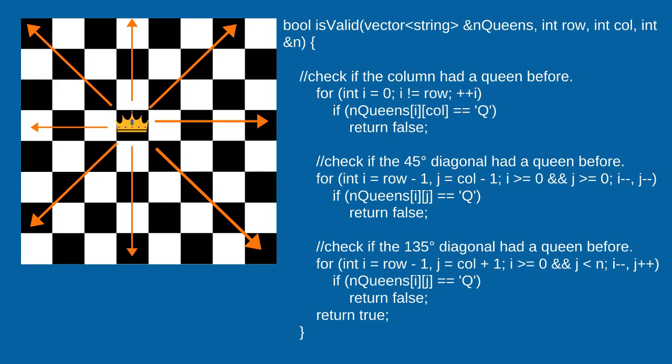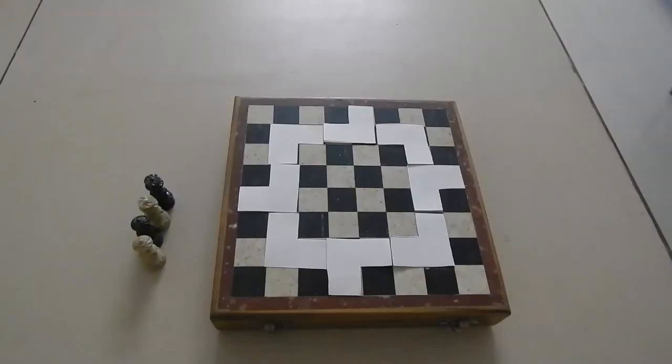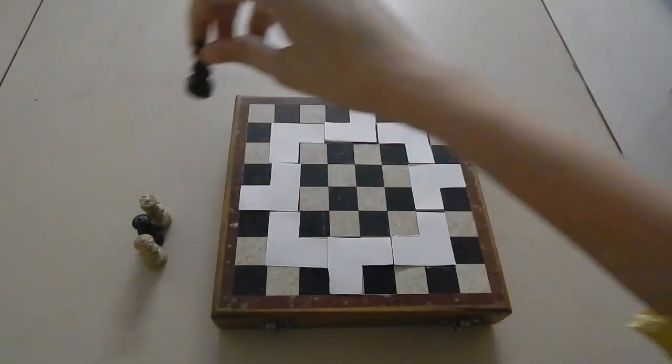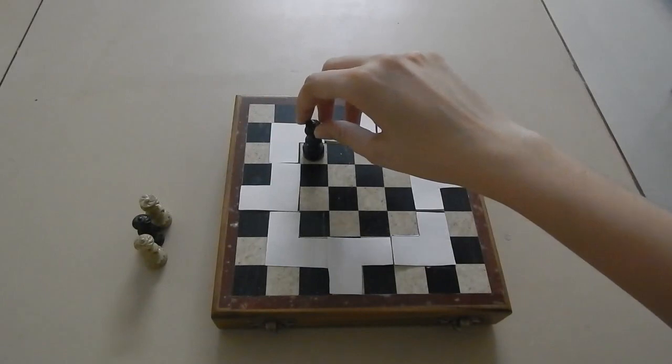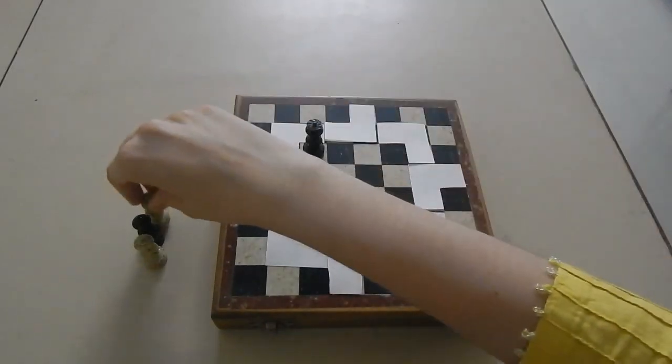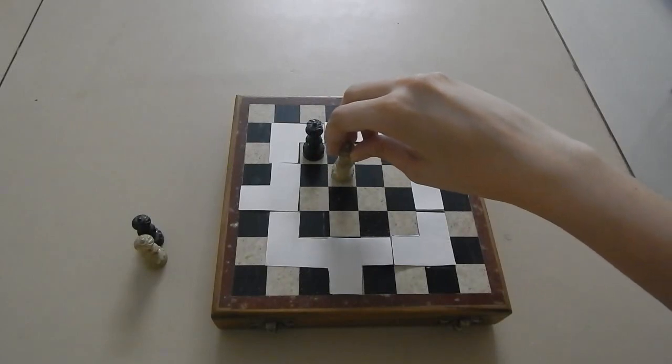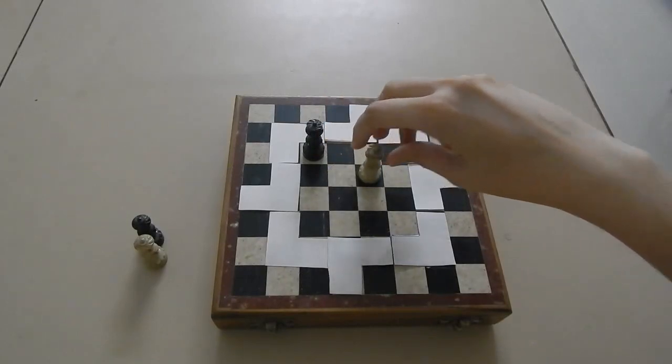Now, let's get on to hands-on with the N Queens problem. Here, I am using other pieces to depict queens, as only two come in a regular chess set, and taking N as 4, which is large enough to understand the working of this algorithm.